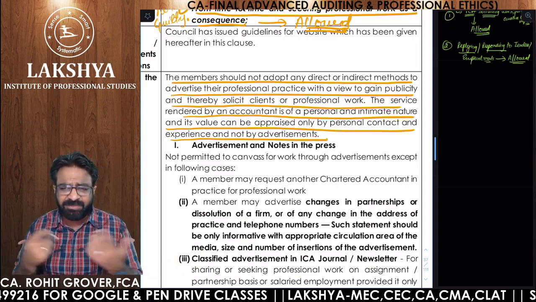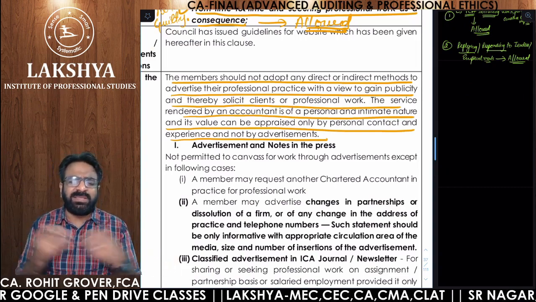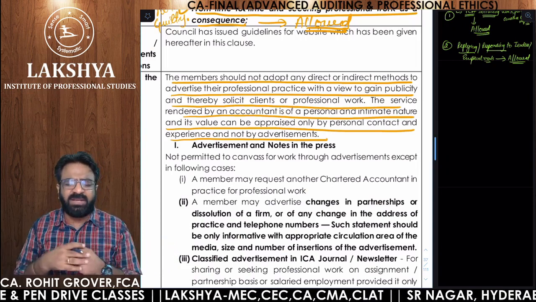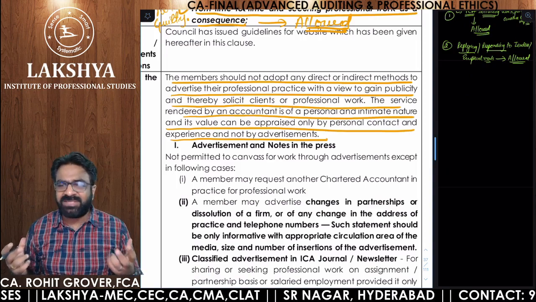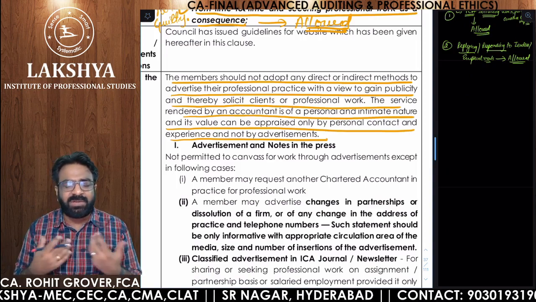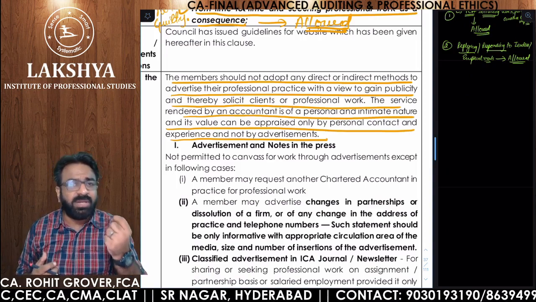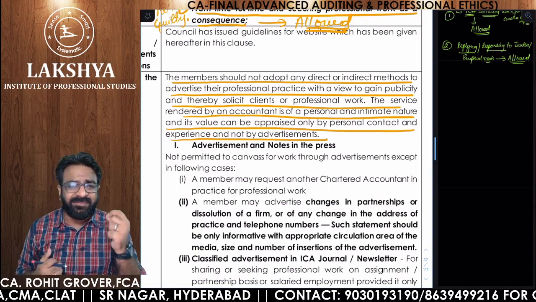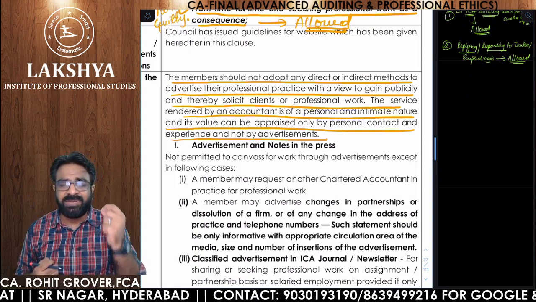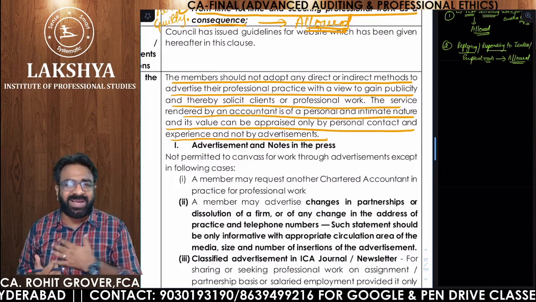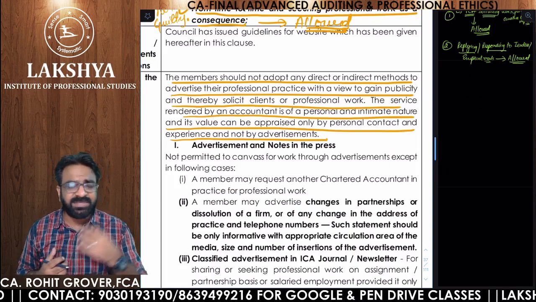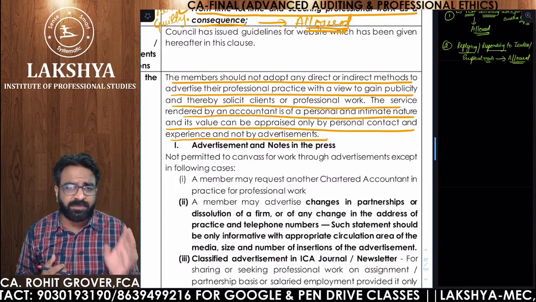But let me tell you one thing, practically so many things happen. Are you getting the point? Because in practice, until and unless you have a good network of clients, you can't make a good living. I'm telling you, making a living in practice is very difficult, everyone. The first 2 to 3 years, I know how I have survived. I'm a 7-year-old practicing CA. I'm an FCA by now.